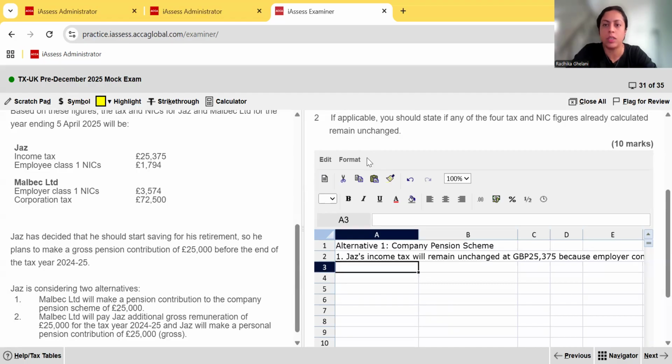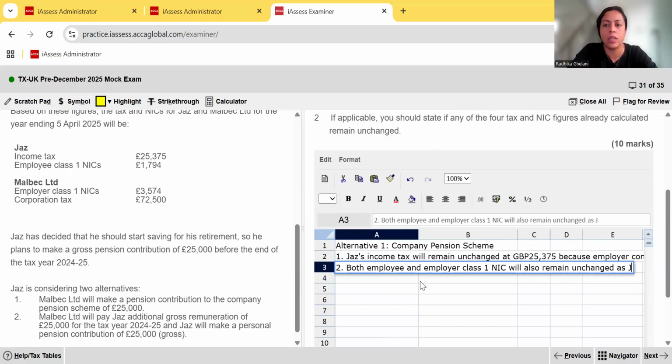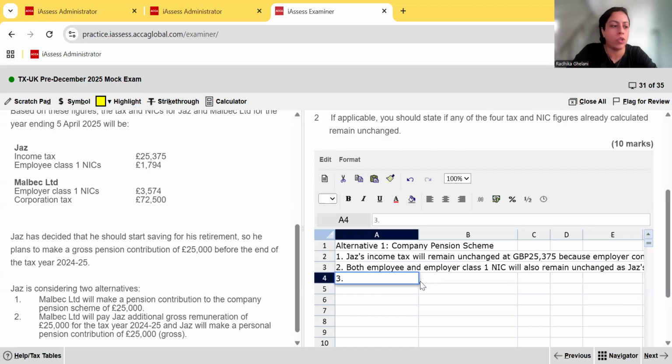Okay, so you've mentioned that, and that's what point 2 said up there. If you see, if applicable, state if any of the 4 figures already calculated remain unchanged. So we had to mention that. You do get a mark for that, okay? Then the next thing we also need to tell them is that both employee and employer class 1 NIC will also remain unchanged as Jazz's earnings remain unchanged. Okay. And lastly, we need to mention that the corporation tax liability, Malbec's revised